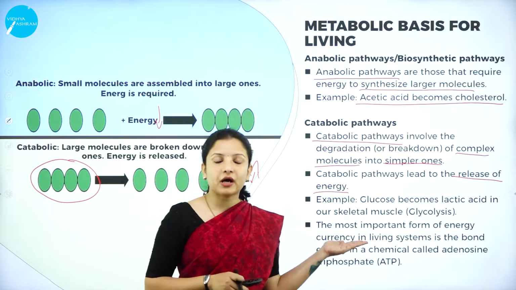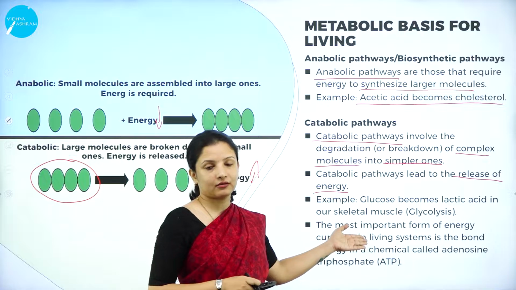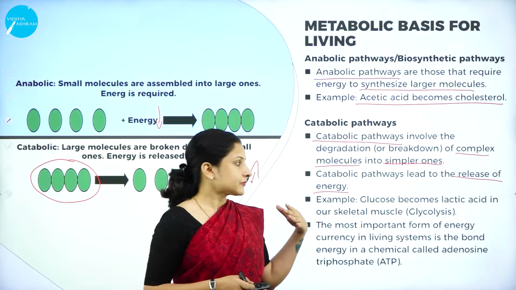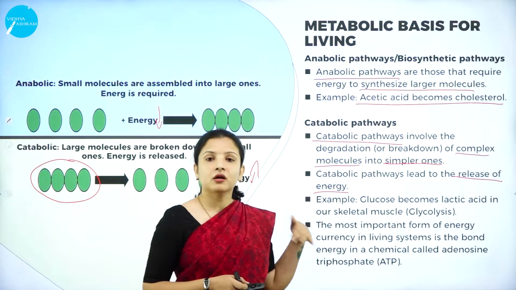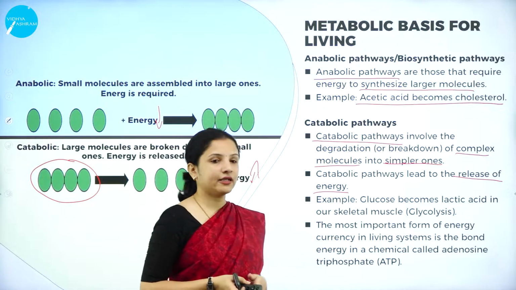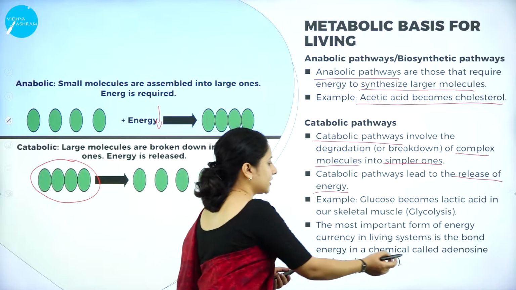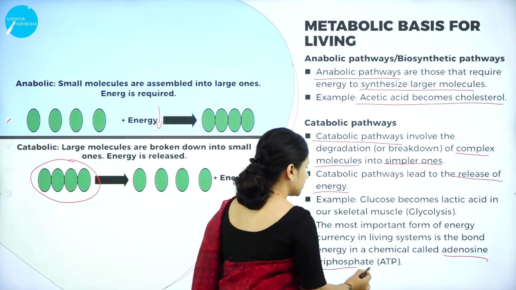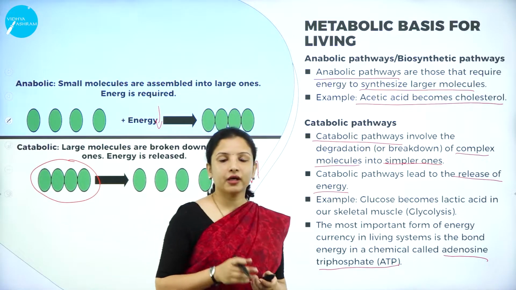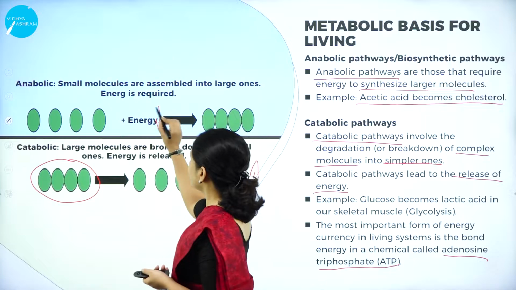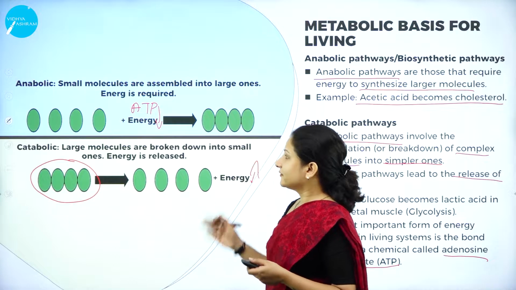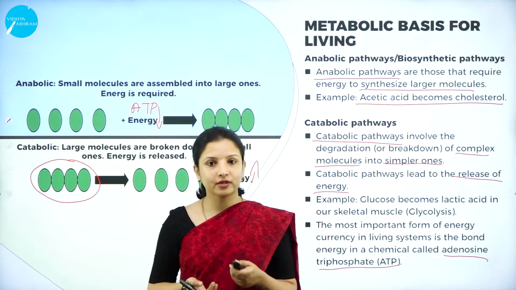For any pathway, be it the simple glycolysis that we have seen here, wherein glucose gets converted into lactic acid, none of that requires energy, but the anabolic pathway requires a lot of energy, which is supplied in the form of ATP, that is, adenosine triphosphate. So this is the difference between the anabolic pathway and the catabolic pathway.